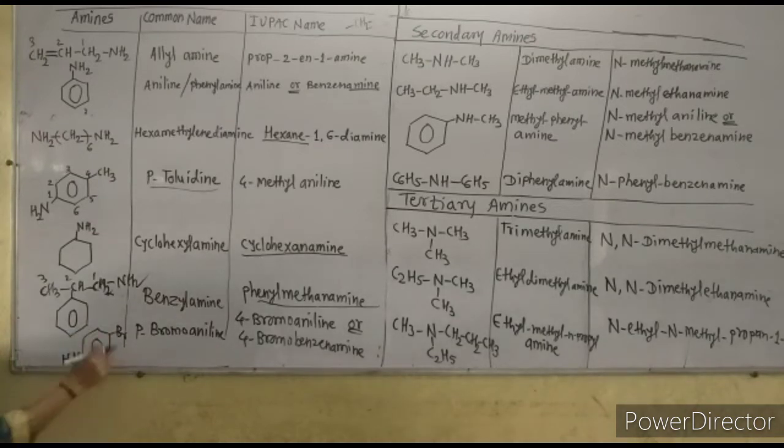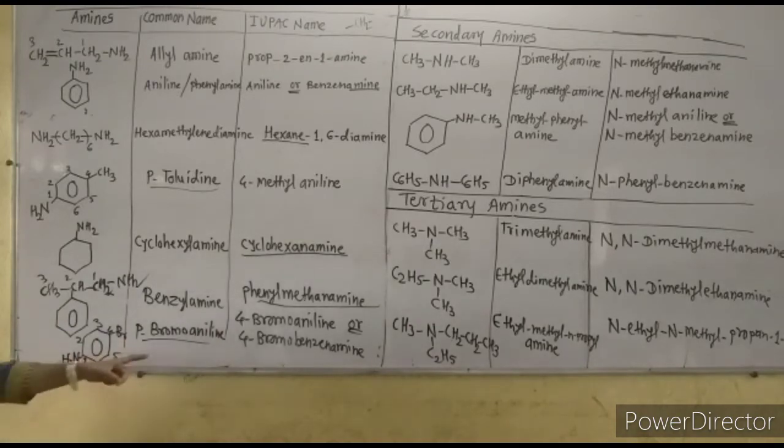Now this is very simple. As the NH2 group and bromine group are at the para position to each other, so it is para-bromoaniline, as that of para-toluene. But by giving the number from the NH2 group 1, 2, 3, 4, 5 and 6, at the 4th position there is the bromo group.